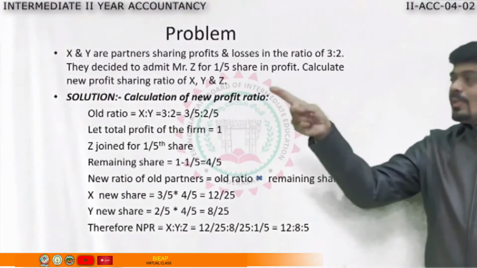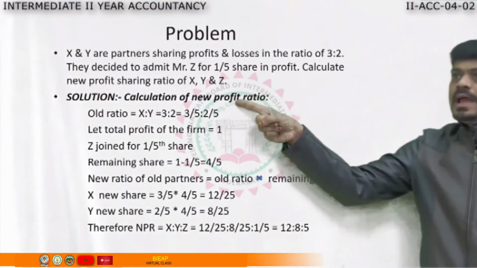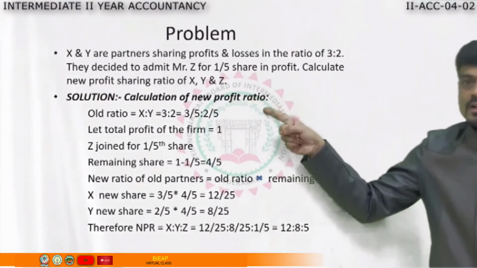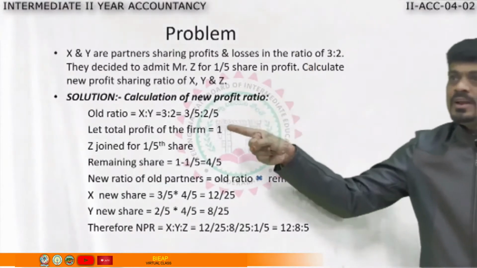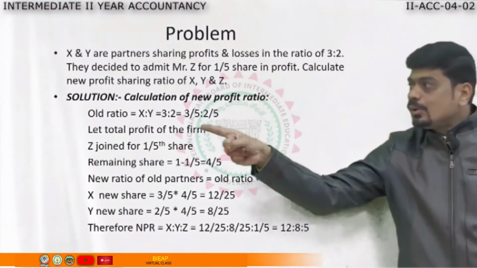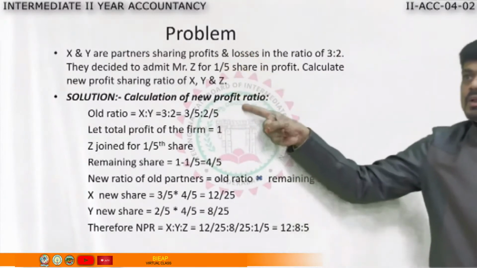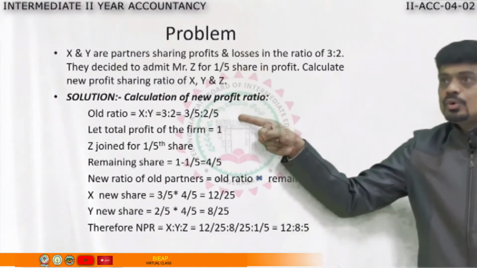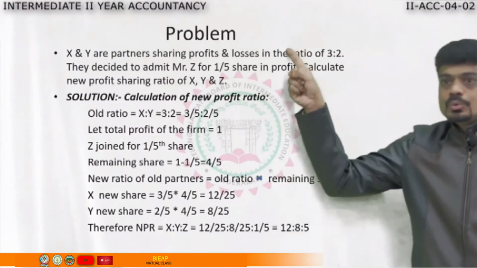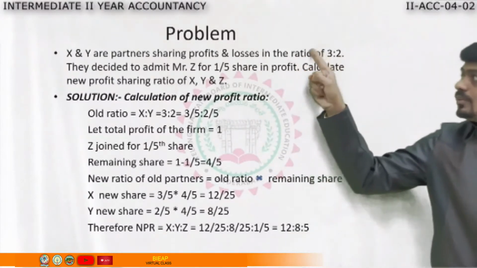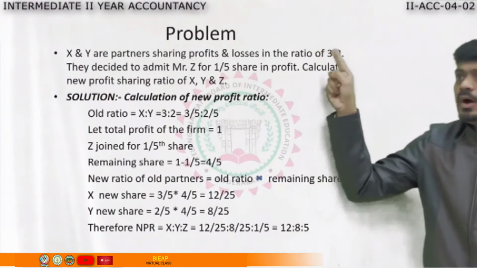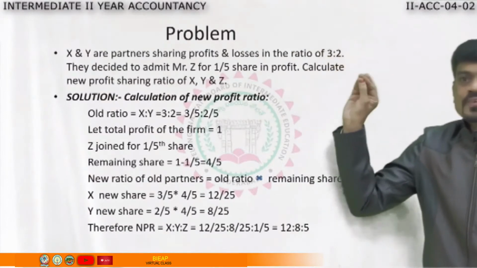Now see, I wrote the solution and calculation of the new profit sharing ratio. Step 1, as I taught you, I wrote the old ratio. Who are the old partners? X and Y. I wrote 3:2. 3:2 means total, how to get the total? 3 plus 2, 5.